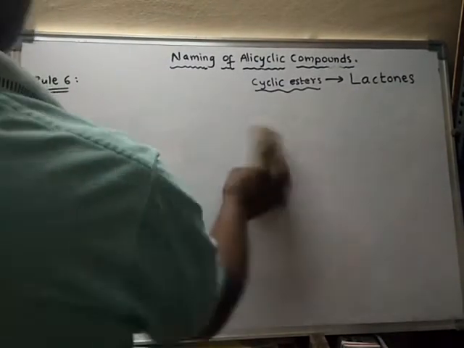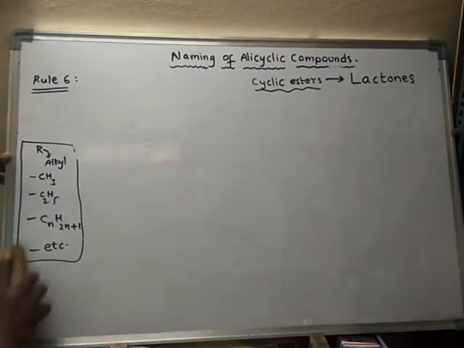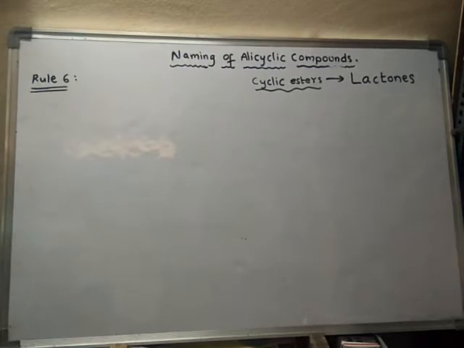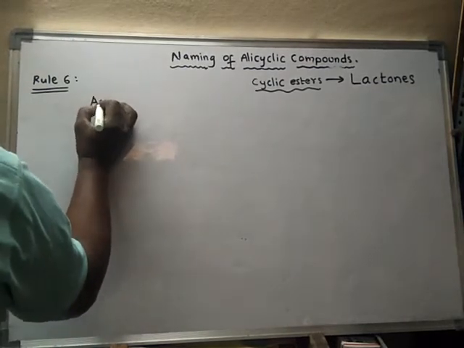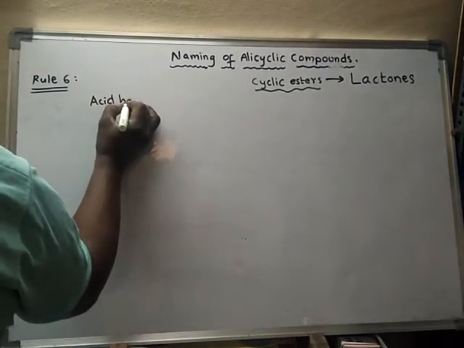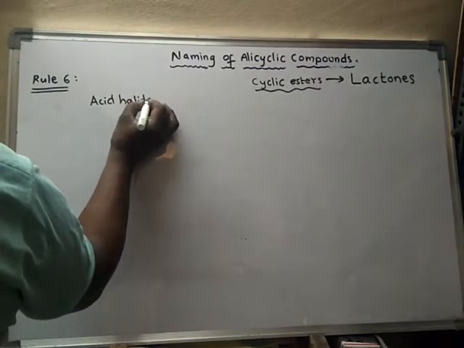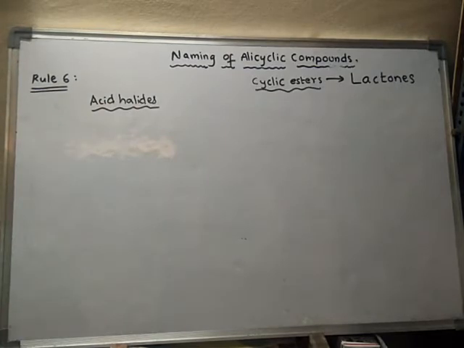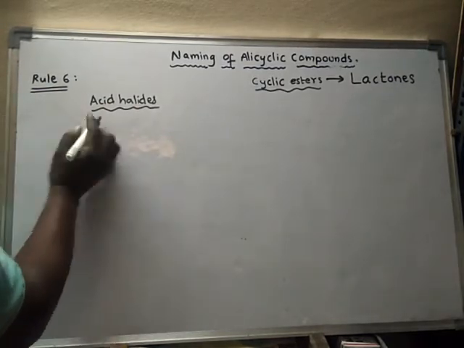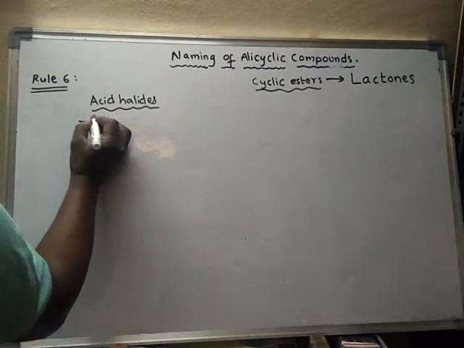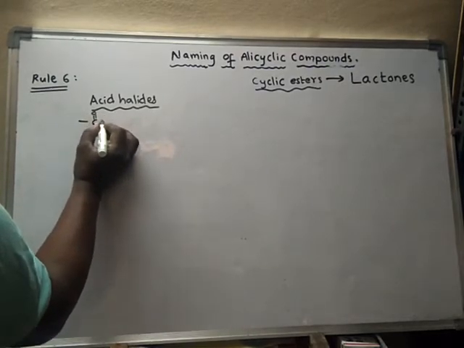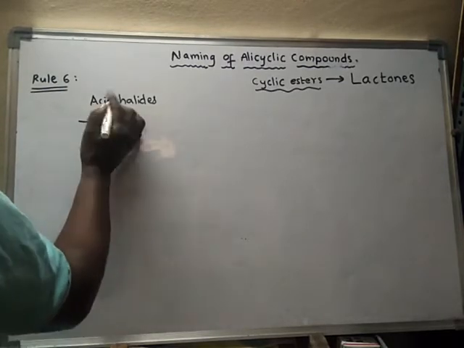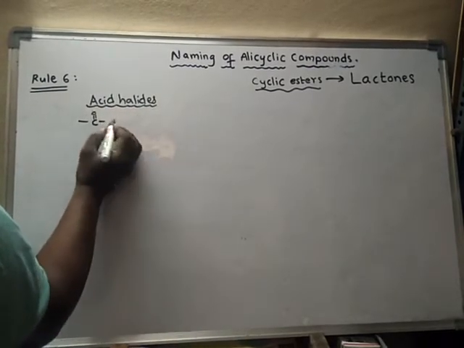Acid halides. Generally acid halides means here it will be like this: COCl. Halide means any halogen we may take.